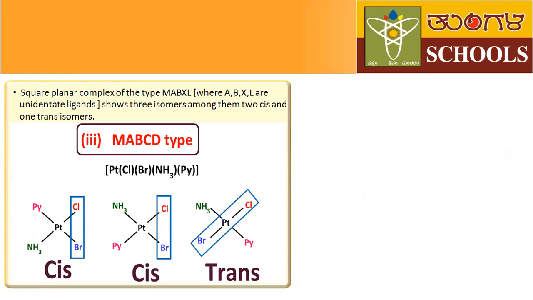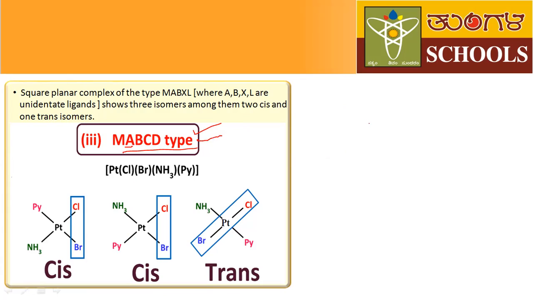Next, here the square planar complex of the type MABCD. Here in this type, how many different types of ligands are there? There are four different types of ligands. So for MABCD type of square planar complexes, how many isomers are possible?